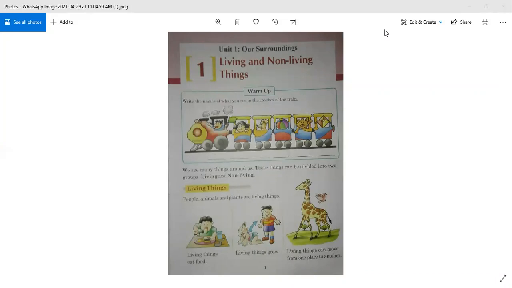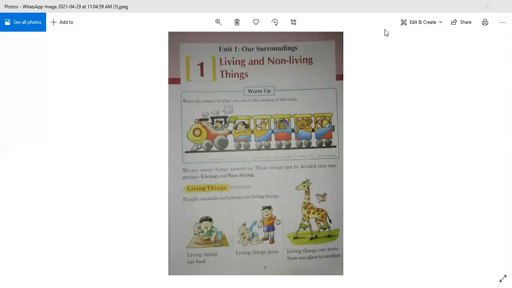First, we have to talk about things. What are things? We can see many things around us. Some things are very big, some are small, some are very soft, some are hard. And you can see all the things around you. You can divide these things into two groups, living things and non-living things. So there are two kinds of things around us.